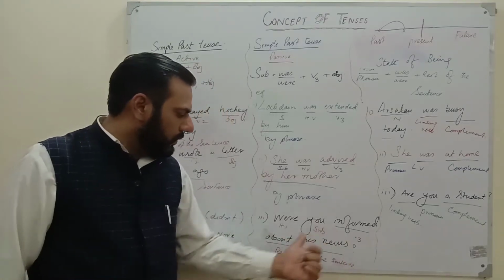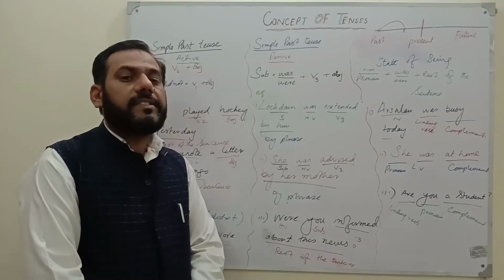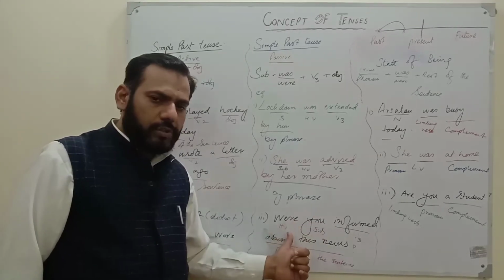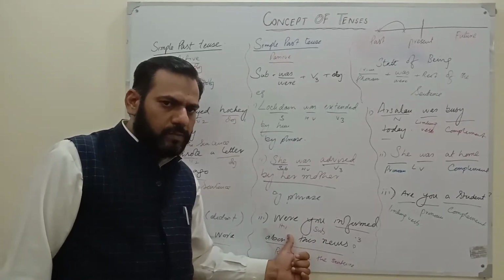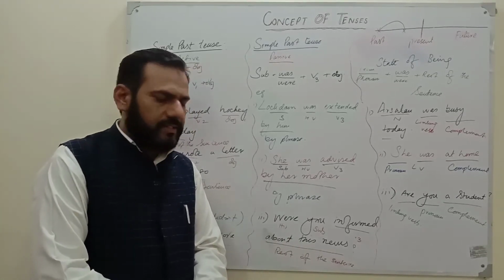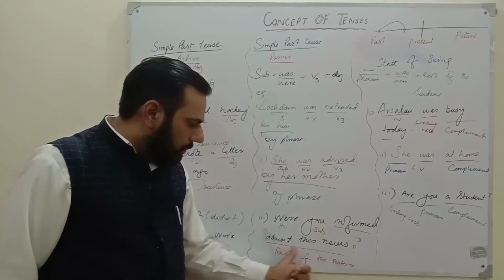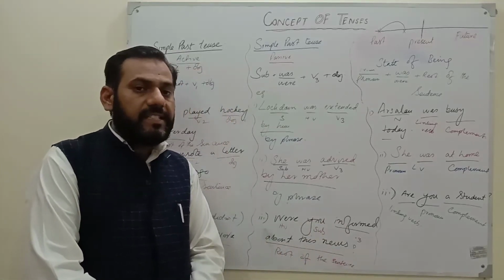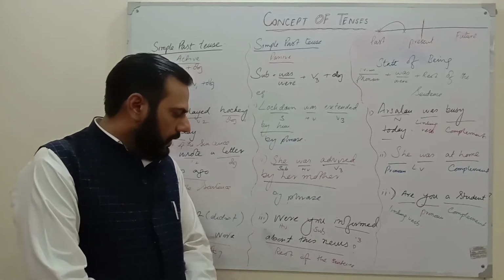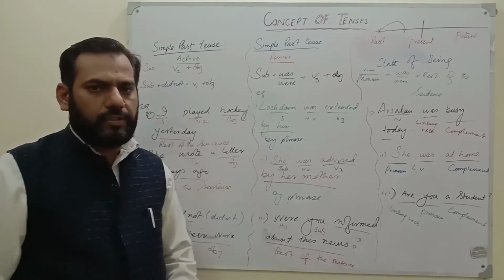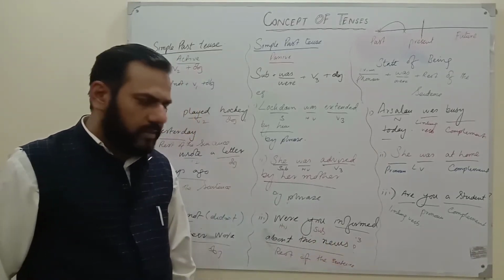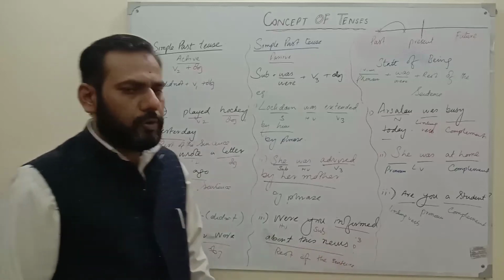The third one is, were you informed about this news? This is simple past passive as well, but in question form, because the verb has been used before the you. Whenever a helping verb is used before the subject, that sentence is called a question sentence, an interrogative sentence. Were you informed about this news is not a by phrase. This is a complement, the remaining part of the sentence. If he said were you informed by the news, that is wrong because the news can't speak itself. So we can say were you informed about the news. This is the story of simple past passive. I hope you have understood.